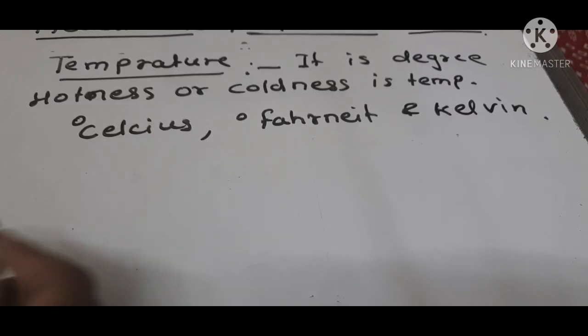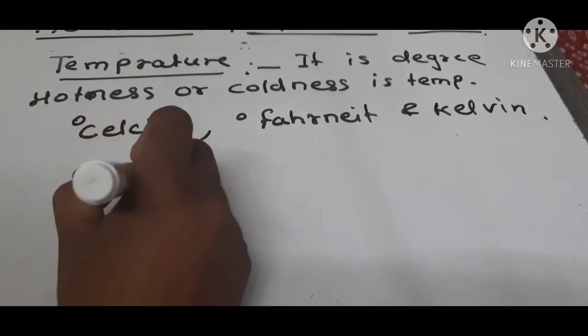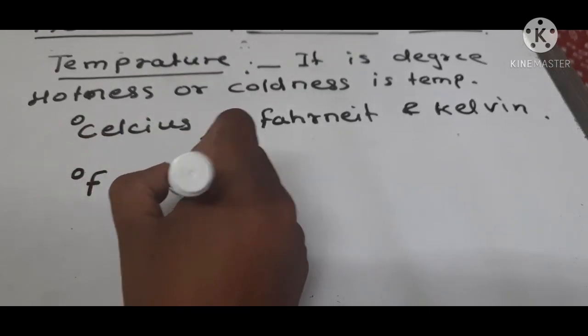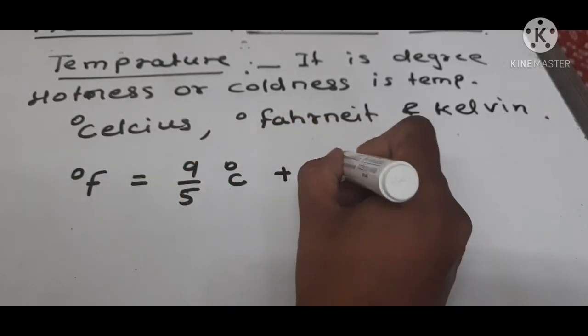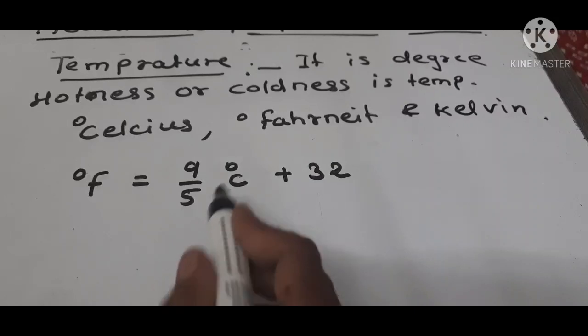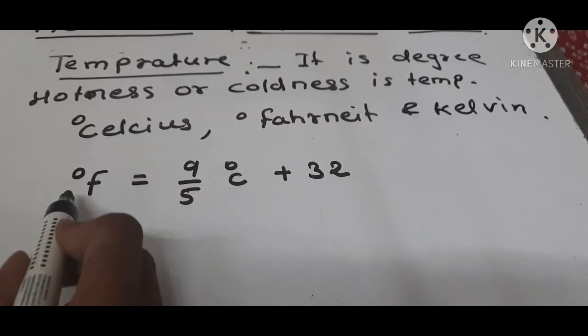They are related to each other by the formula: degree Fahrenheit is equal to 9 upon 5 degree Celsius plus 32. If the temperature is given in degree Celsius, then we can convert it into Kelvin and degree Fahrenheit.